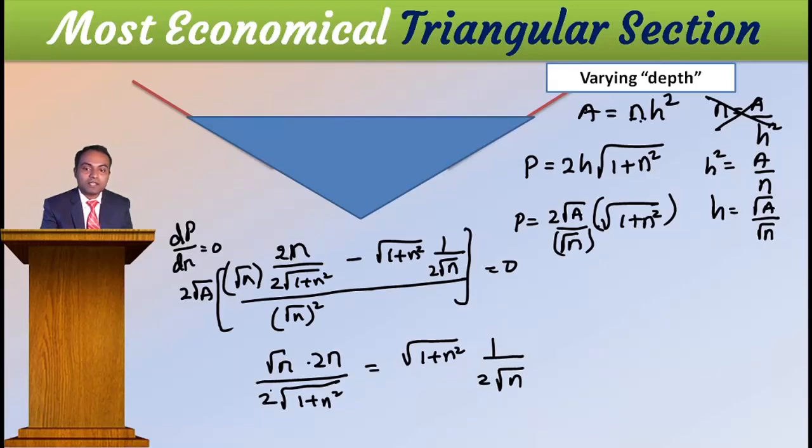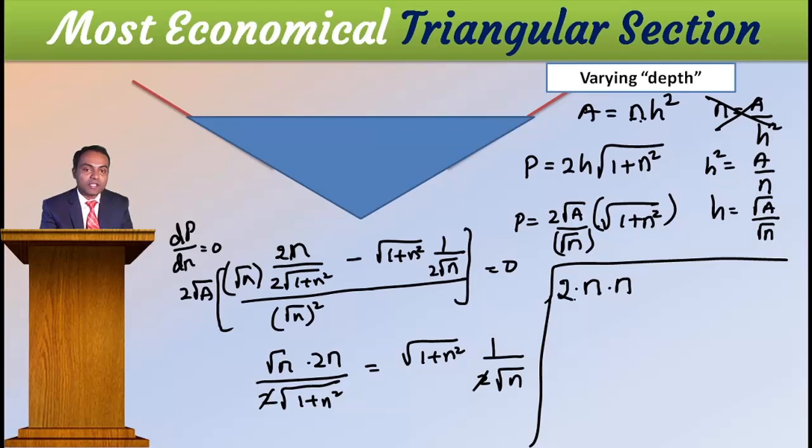Now I will cancel this 2 and this 2, then simplify this. Root n will come to this side, root n becomes n, and already one n is there, already 2 is there. On that side is root 1 plus n square and this root 1 plus n square, therefore it becomes 1 plus n square. This is 2n square equal to 1 plus n square. Then 2n square minus n square is n square equal to 1. n is equal to plus or minus 1, that is n equal to 1.